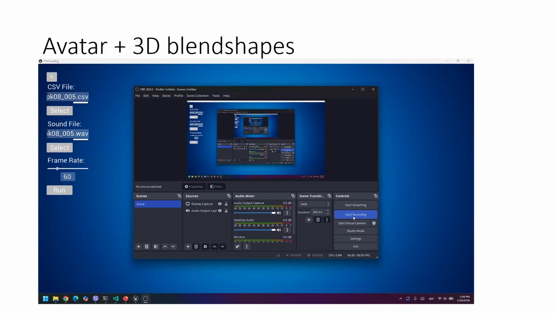So, here we will see animation driven by depth-based blend shape coefficients from our new database.